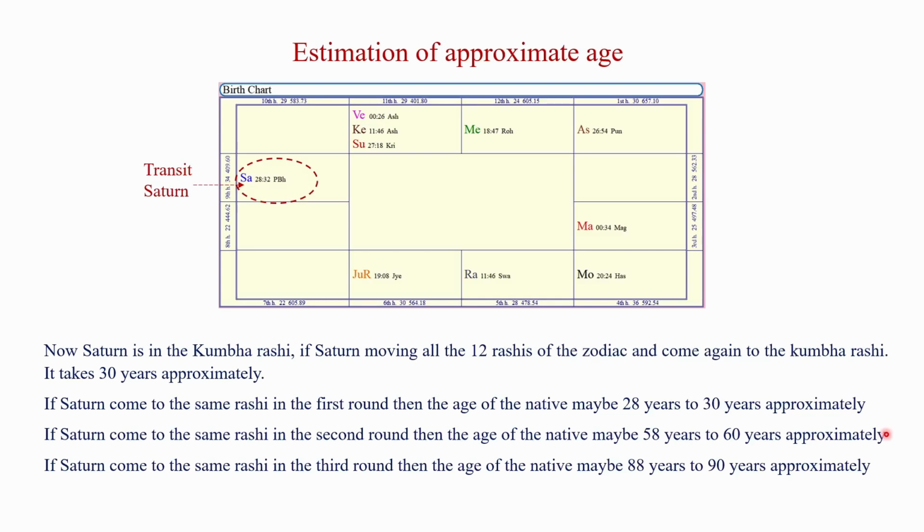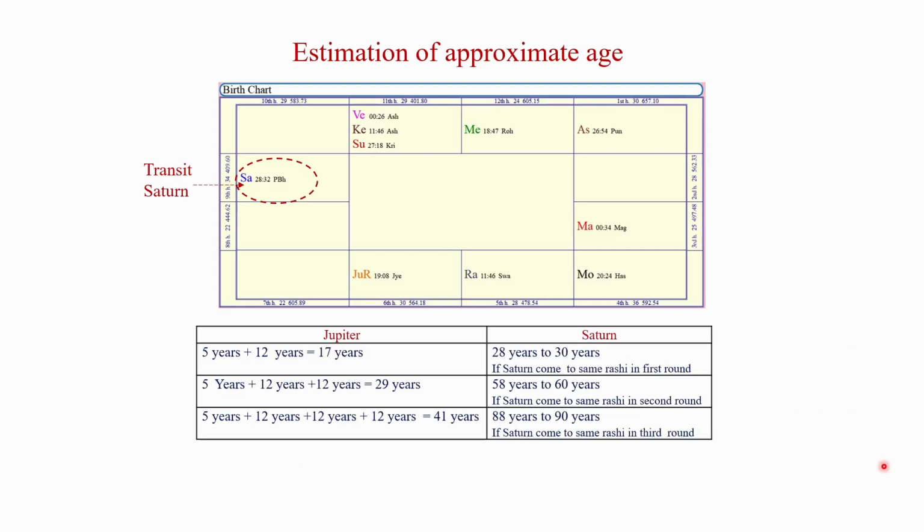If Saturn comes to the same Rashi in the second round, then the age of the native may be 58 years to 60 years approximately. If Saturn comes to the same Rashi in the third round, then the age of the native may be 88 years to 90 years approximately. So, we can find the approximate age by comparing Jupiter's motion and Saturn's motion in the Rashi Chakra.